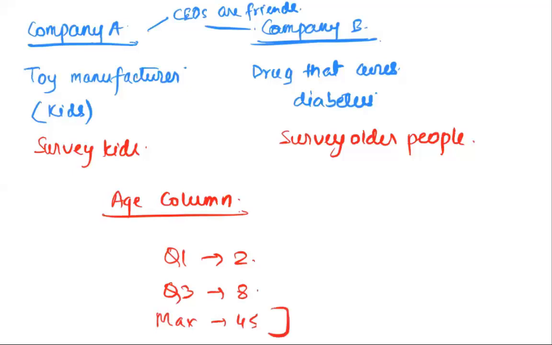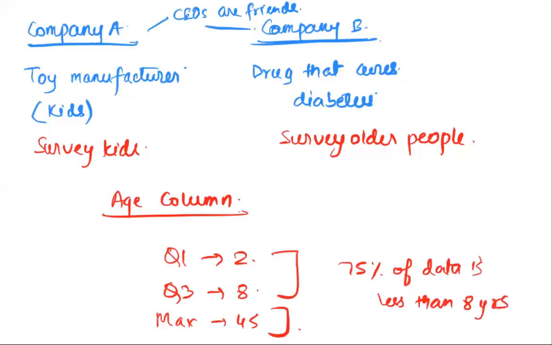Even though max is 45, if 75% of the data is less than 8 years old, then I automatically know that this survey is useless if I'm a drug manufacturer. This survey is perfect for the toy manufacturer, but for a drug manufacturer, this survey is worthless.